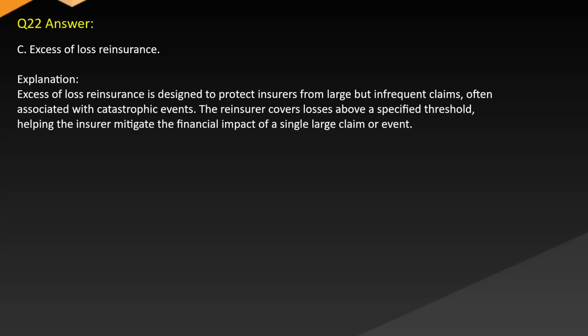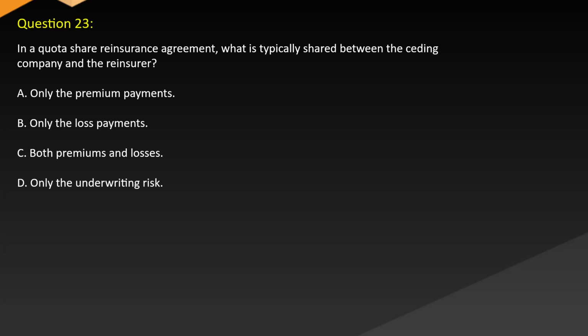Answer: C. Excessive loss reinsurance. Explanation: excessive loss reinsurance is designed to protect insurers from large but infrequent claims often associated with catastrophic events. The reinsurer covers losses above a specified threshold, helping the insurer mitigate the financial impact of a single large claim or event.